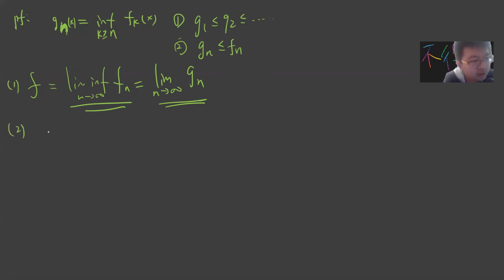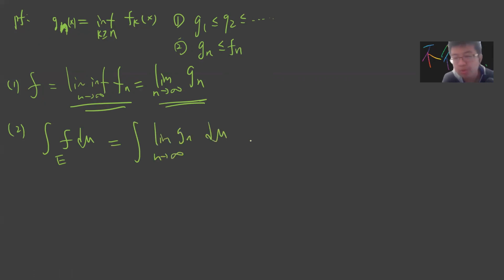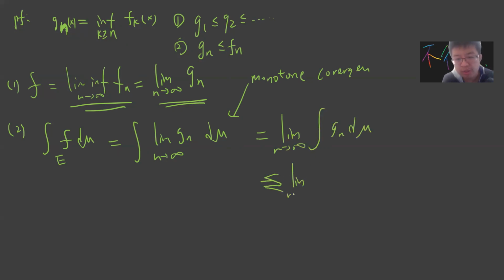Now the second step is to take the integral, which is the integral of a limit, so this is the limit of g_n. Now this proof looks simple, right? Then by the monotone convergence theorem, since this sequence is monotone, this is the limit as n goes to infinity of the integral of g_n d mu. Which is less than or equal to the limit as n goes to infinity, because each term is less than or equal to f_n.